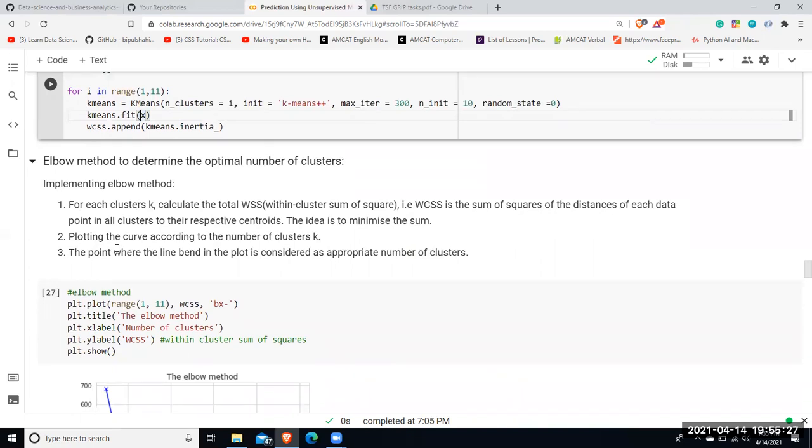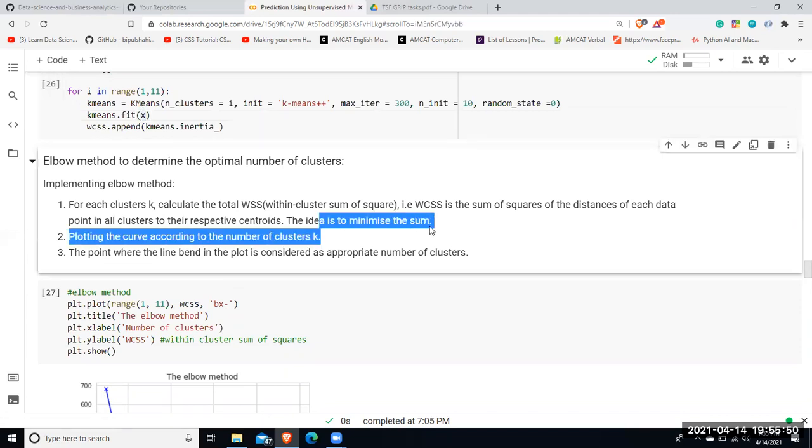That means in a particular cluster, for each data point present, it will calculate the distance between that data point and the centroid, in order to classify that the data point is present within that cluster itself. As you can see, the distance should be minimum, so the idea is actually to minimize the sum.